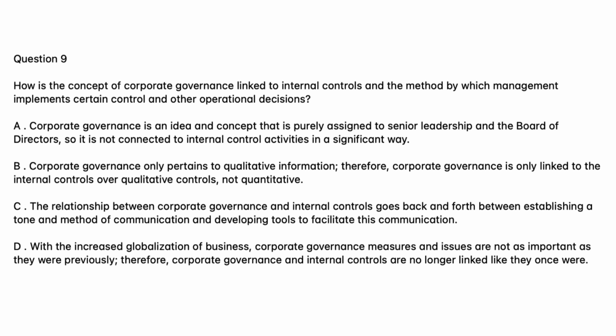C. The relationship between corporate governance and internal controls goes back and forth between establishing a tone and method of communication and developing tools to facilitate this communication. D. With the increased globalization of business, corporate governance measures and issues are not as important as they were previously, therefore, corporate governance and internal controls are no longer linked like they once were.